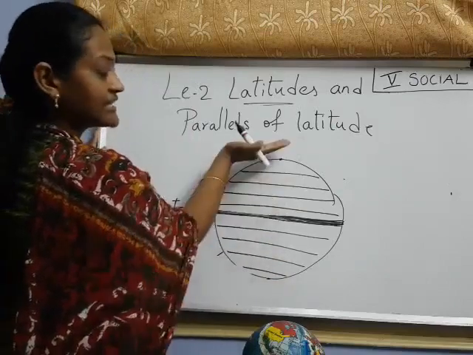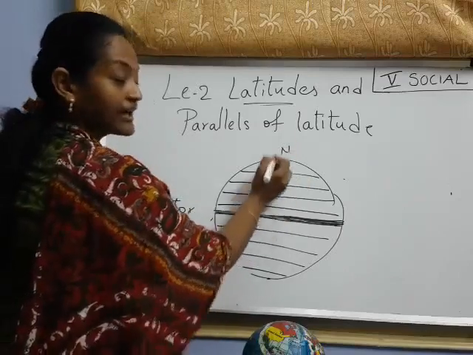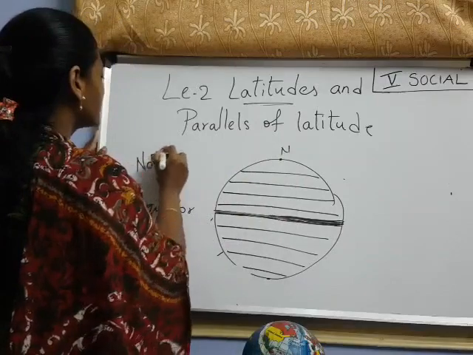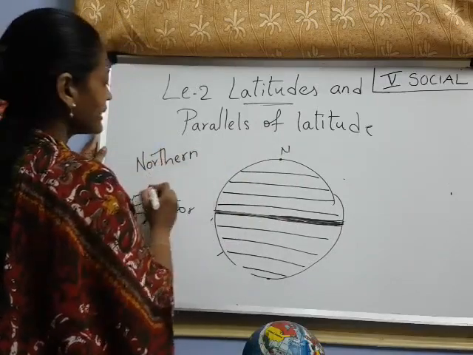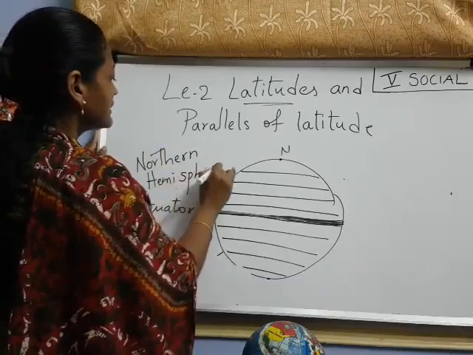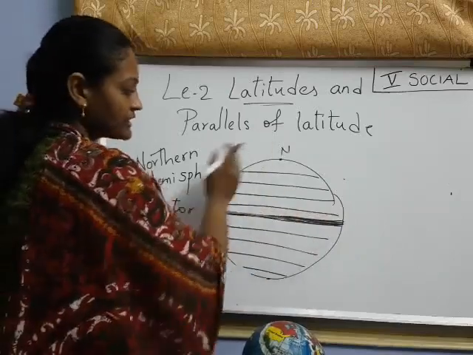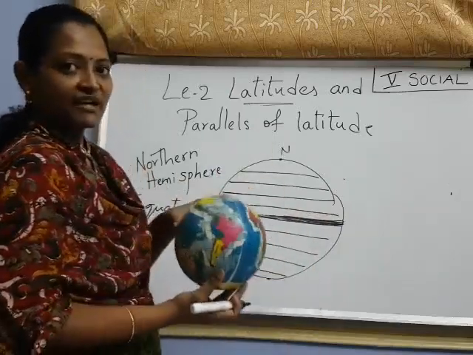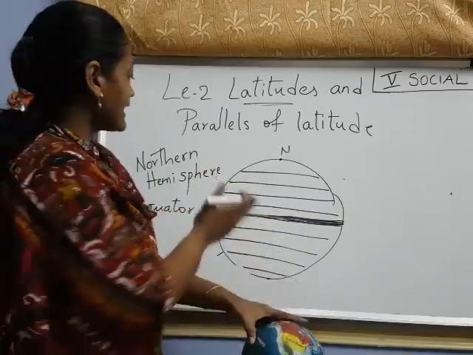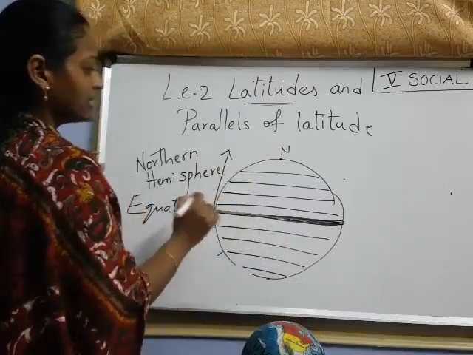Now, the half that is towards the north, this is the north direction, that one we call the northern hemisphere. Hemisphere means hemi is half, sphere means it is round, like a ball. So when it is equally divided, the upper half we call the northern hemisphere. From here to here, northern hemisphere.